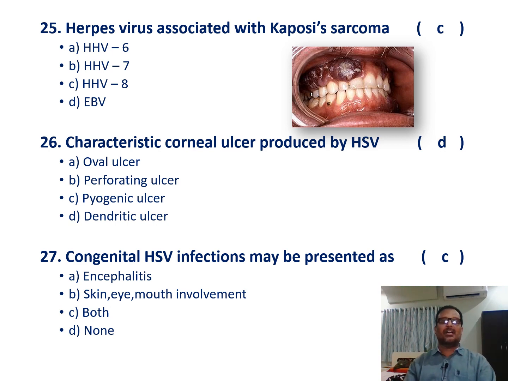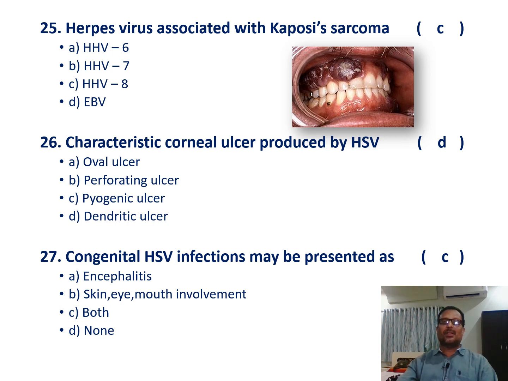And the next one: the herpes virus associated with Kaposi's sarcoma. That means which herpes virus is associated with Kaposi's sarcoma. What is Kaposi's sarcoma? It is a sarcoma of endothelial origin of the vasculature. Endothelial cells of the vasculature get involved, and you can see a red or pink colored mass like this, especially in the oral cavity and the gums area.